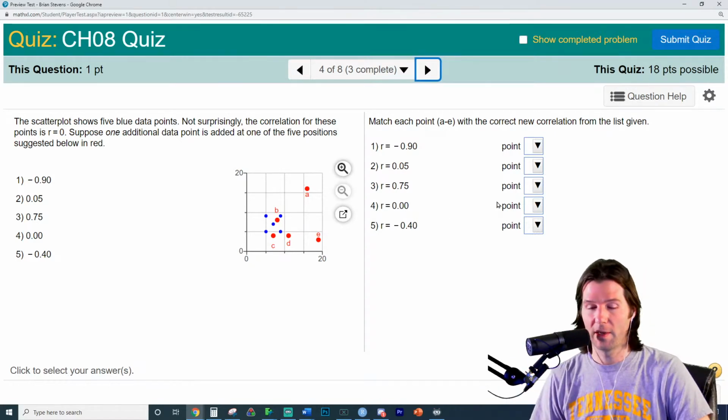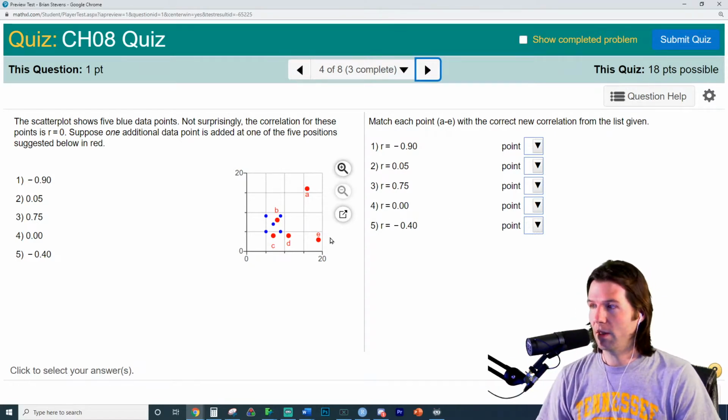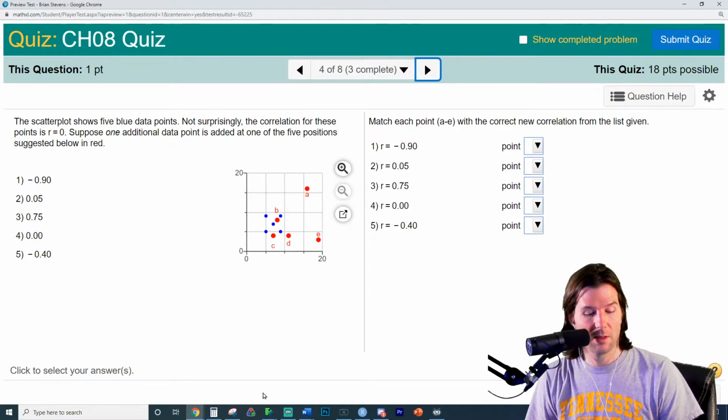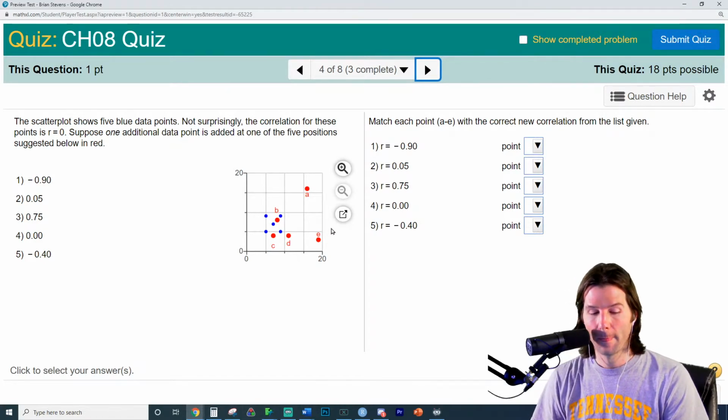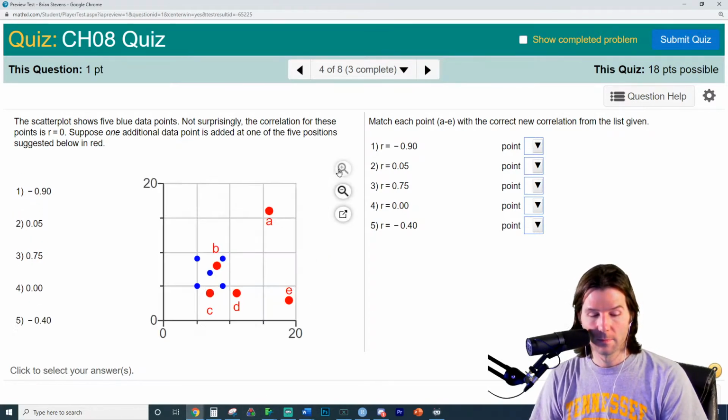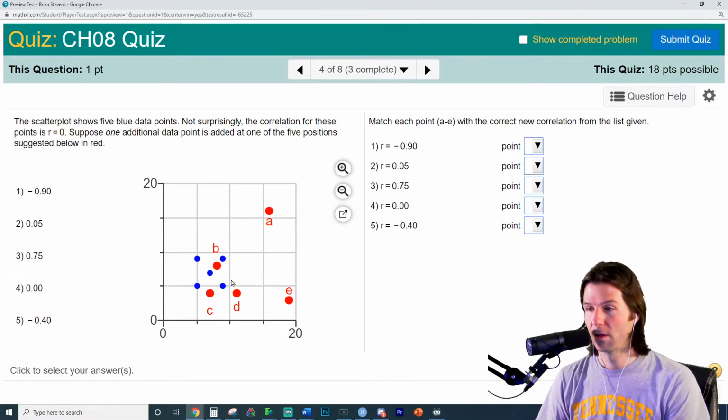We'll do the 325C. So when you look at this, the best way to understand this is to think about what would happen. If you look at this plot, you've got a box right here. The blue dots, as I keep making this object, the blue dots are going to make what correlation?